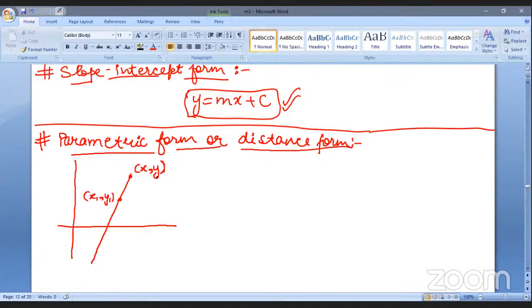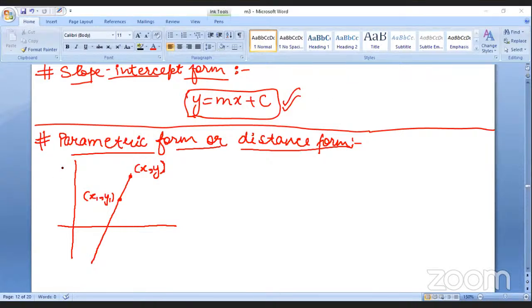So here it is x comma y, here it is x1 comma y1, and this particular coordinate is known to us. Its value will be given, like 1 comma 2, 2 comma 3, 3 comma 2, or whatever, but x comma y is not given to us. So these two points are on this straight line. Till here, is it clear, Yashasvi? You can just keep typing yes, so that I'll get to know that you're getting it. Okay, now look.